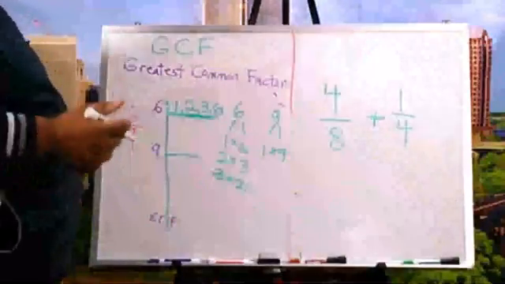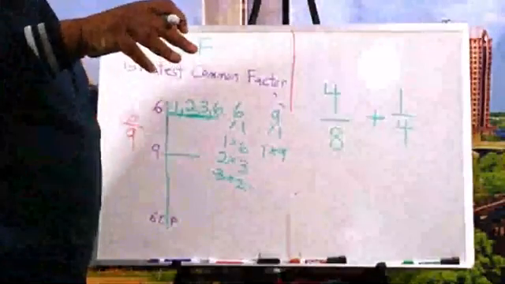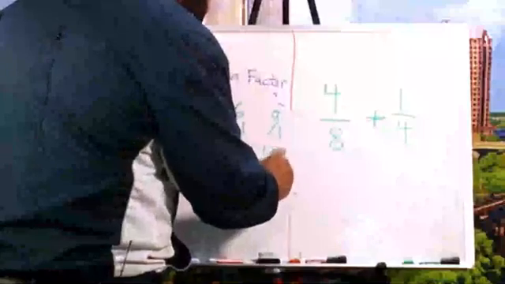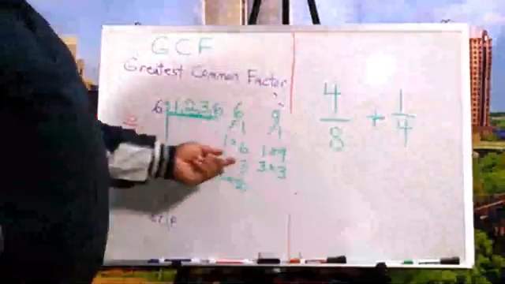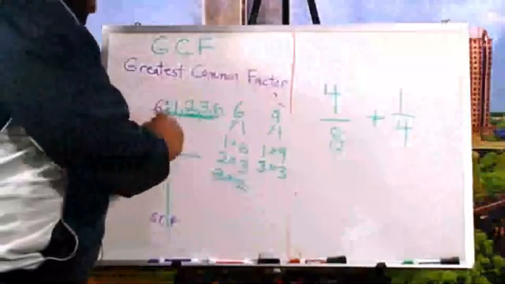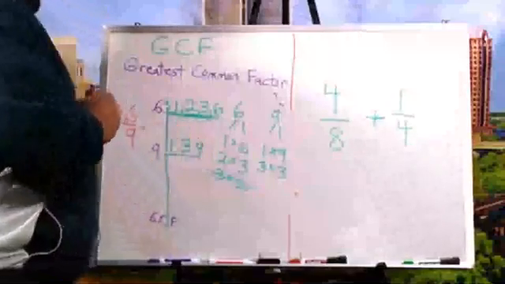Now, 1 times 9 is an odd number. So I can't do it by 2s, but guess what? 3 times 3, what somebody said already. When it's a double, you only count the 3 once. So I'm going to come over here. What gives me 9? 1, 9, and a 3.